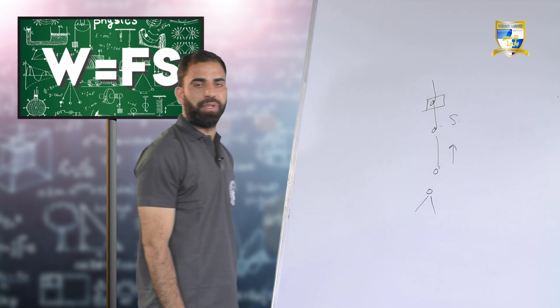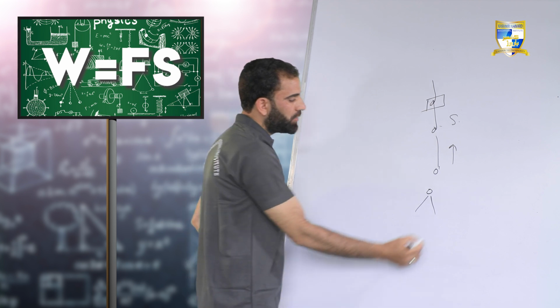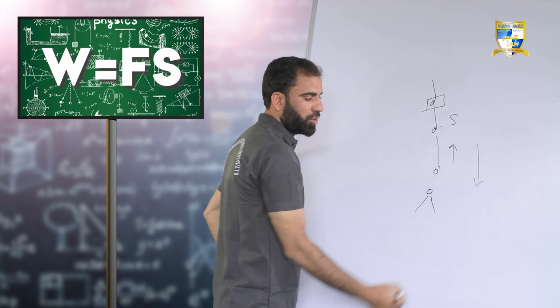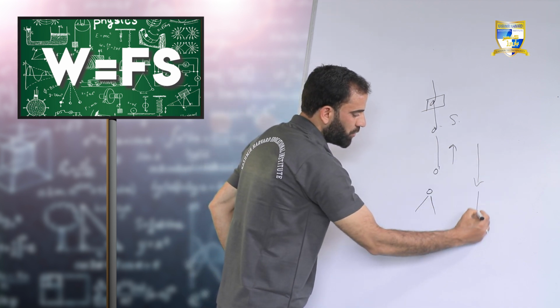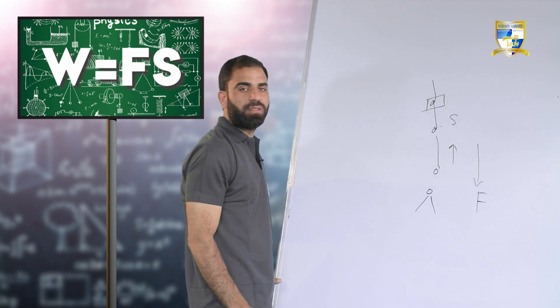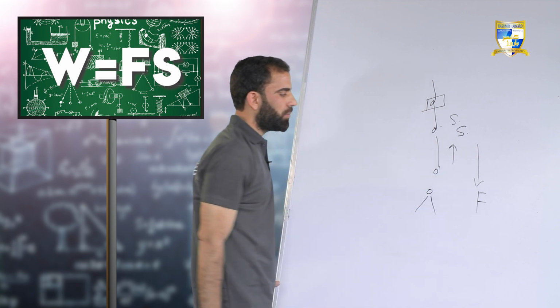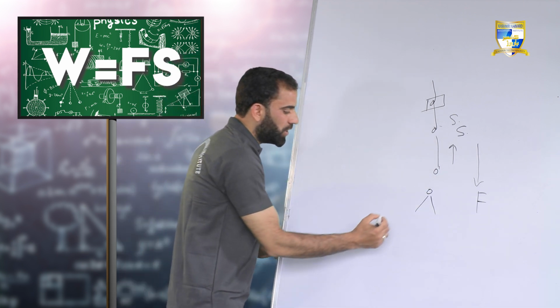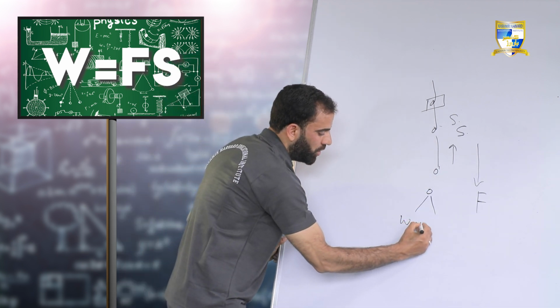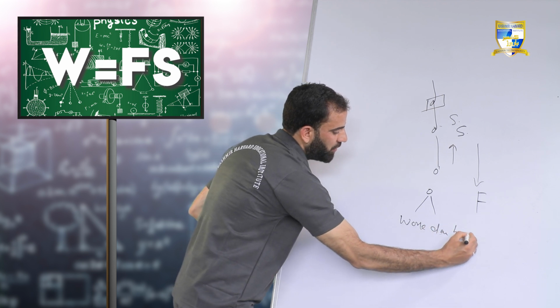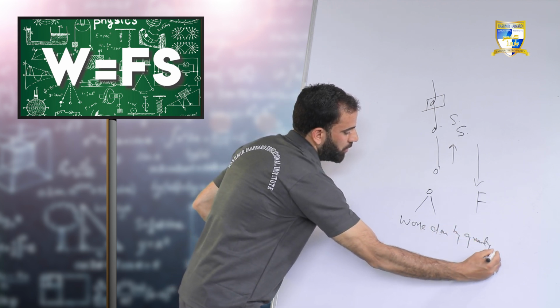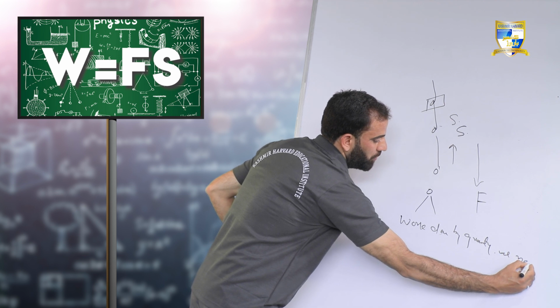That is the force of gravity, and the force of gravity always acts in the downward direction. So the force is acting downward, while the displacement produced in the object is upward. So what will be the work done here? Work done by gravity will be negative.